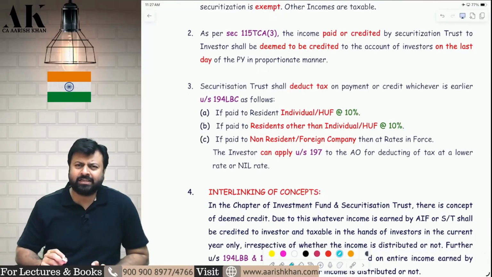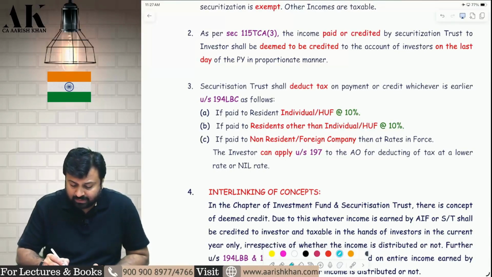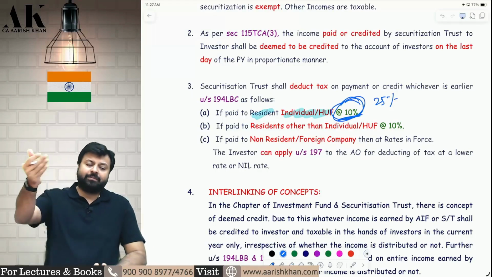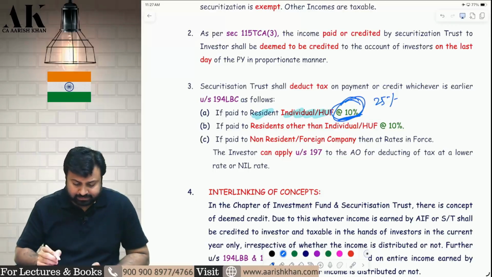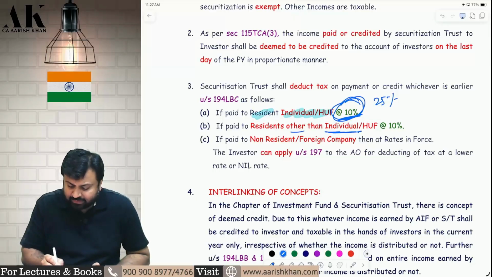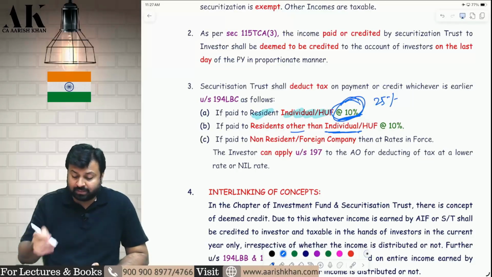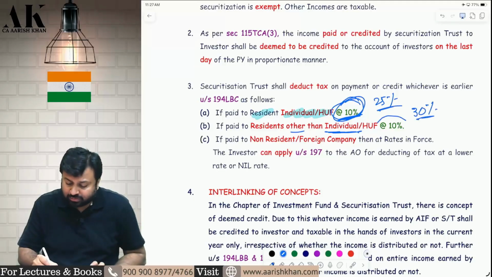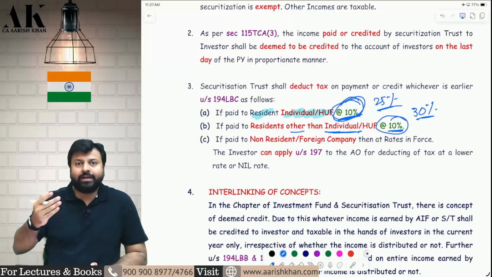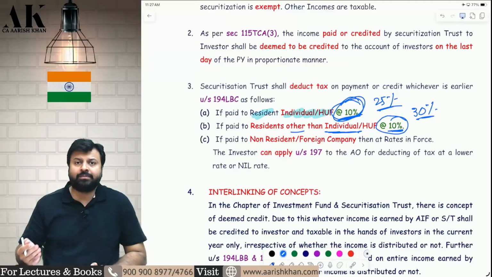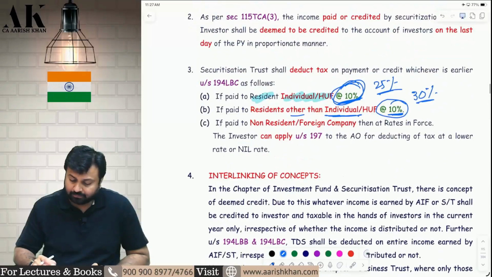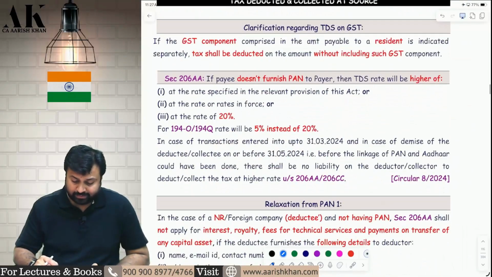Whenever there is a change in TDS rate, whenever the Securitization Trust makes payment to resident and individual HUF, earlier the rate of TDS was 25%, that has been reduced to 10%. So that 25% has been reduced to 10%. Similarly, if it is paid to resident other than individual and HUF, like company, firm, AOP, BOI, then it was 30% earlier. Go and check your old books. So that 30% is also reduced to how much? It is also reduced to 10%. So 25% is reduced to 10% and 30% is also reduced to 10%. I hope it is clear to all of you. So it is just a relaxation in the TDS rate.